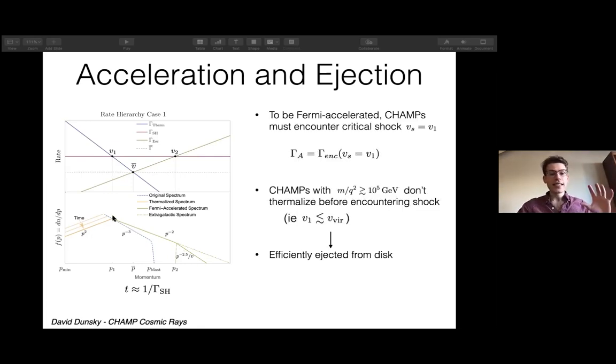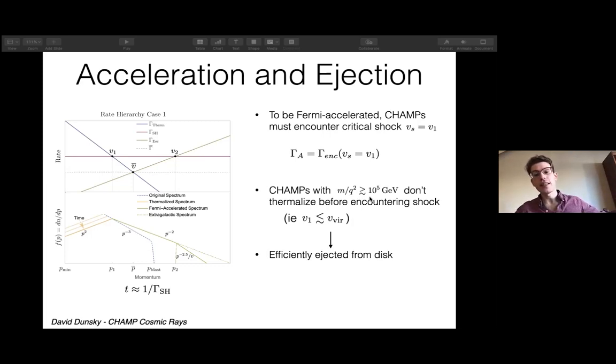So the key thing is that you see that champs, to be Fermi accelerated, must actually encounter a shock of speed v1. And for slower moving champs, this means that they either have to encounter 2 shocks, one to accelerate them to super thermal speeds and allow them to remain non-thermal up to 25 million years later,